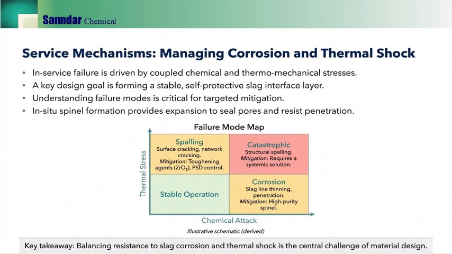Mitigation may involve toughening agents, PSD control, higher purity spinel, or in severe cases prefabricated solutions and system-level redesign. Also note the role of in-situ spinel formation. Controlled expansion can help seal pores and resist penetration. Ultimately, balancing resistance to corrosion and thermal shock is central to low TCO lining design.